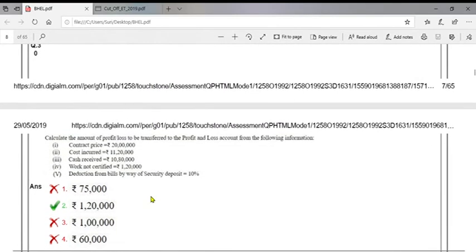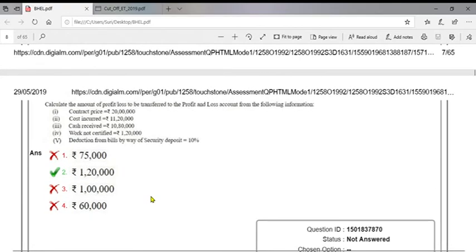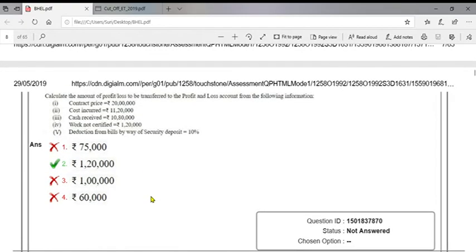Calculate the amount of profit or loss to be transferred to the profit and loss account from the following information. It's a pure IPCC question. Contract price 20 lakhs, cost incurred 11 lakh 20,000, cash received 10 lakh 80,000, work not certified 1 lakh 20,000, deduction from bills by way of security deposit 10%. So here security deposit 10%, which is refundable after some time. So cash received 10 lakh 80,000. From this we need to compute work certified. So cash received 10 lakh 80,000 divided by 90% equals work certified. So 12 lakh, work certified 12 lakhs.